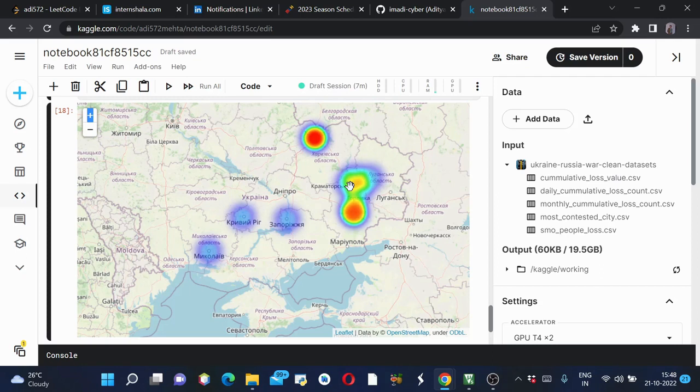So this was the inference which we can get from this map. The areas which were close to the Russian border were more targeted, or were more influenced in this war, but those which were far away from the Russian border were not that much influenced, or not that much attacked.